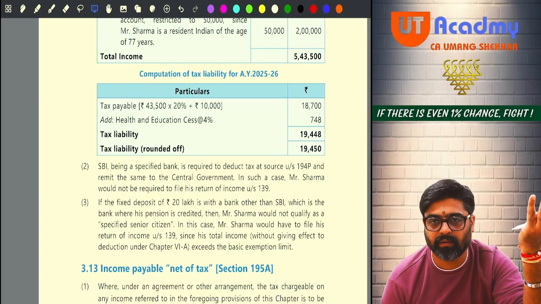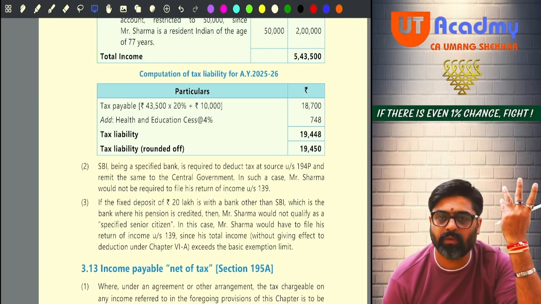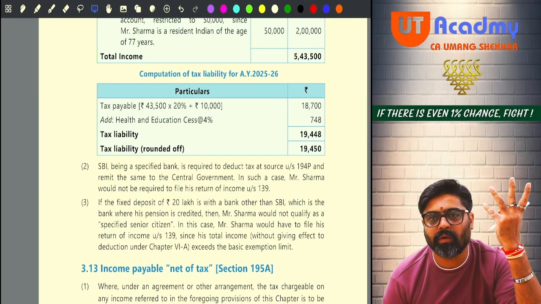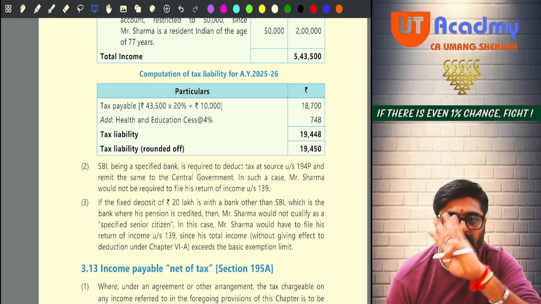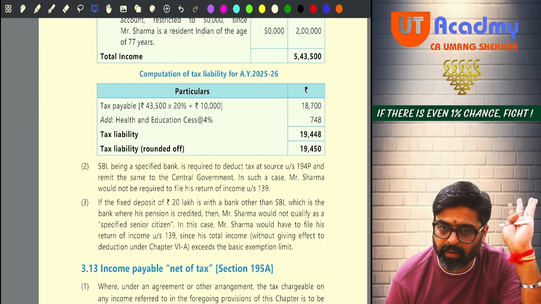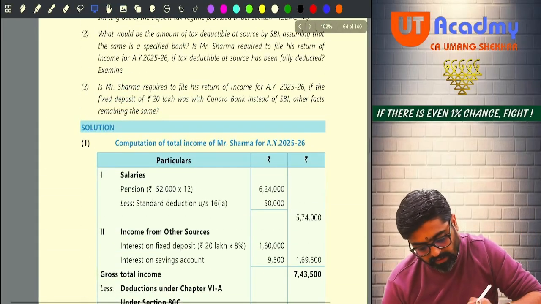If nothing is given, I will say this much amount the bank will deduct and deposit in the form of TDS under 194P, and in that case Mr. Sharma will not be liable to file his return. Getting my point?